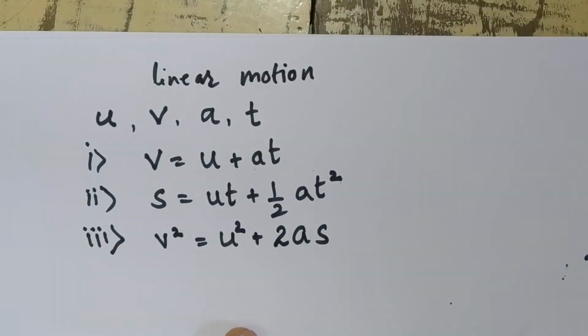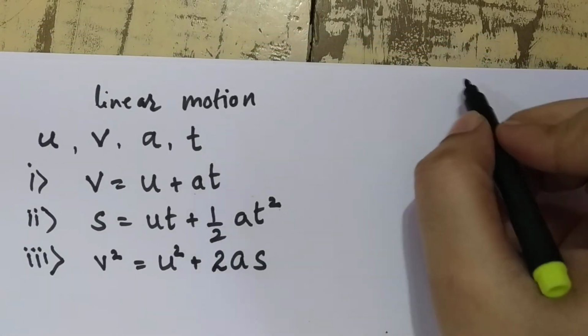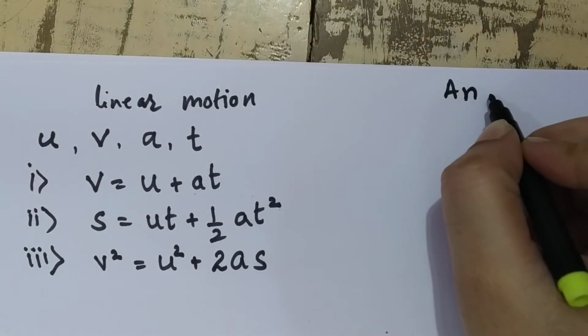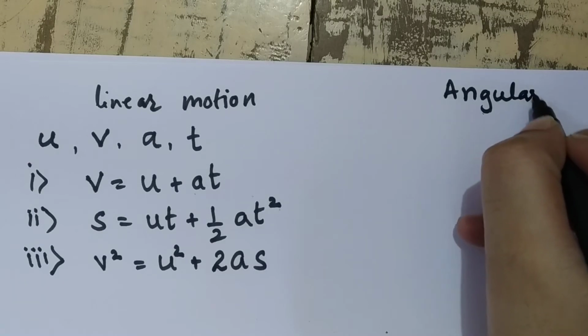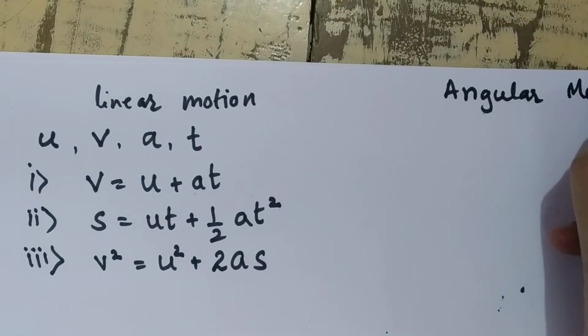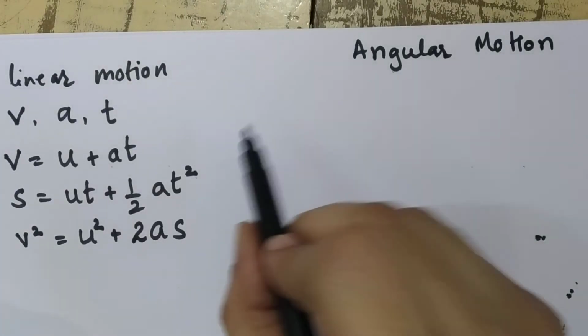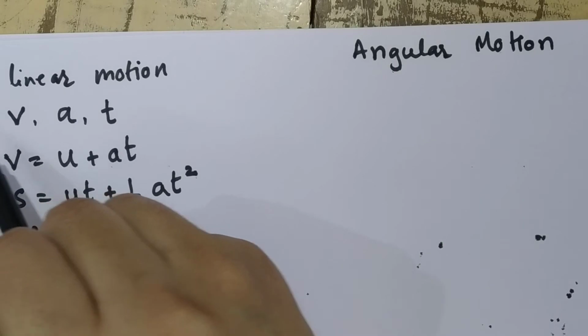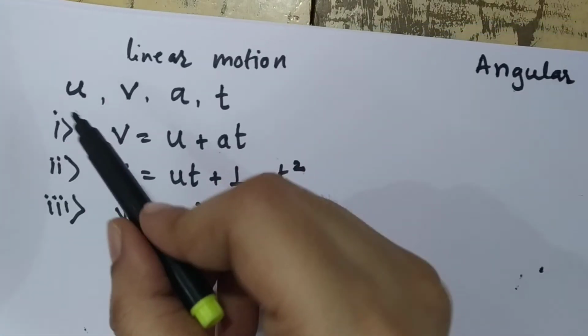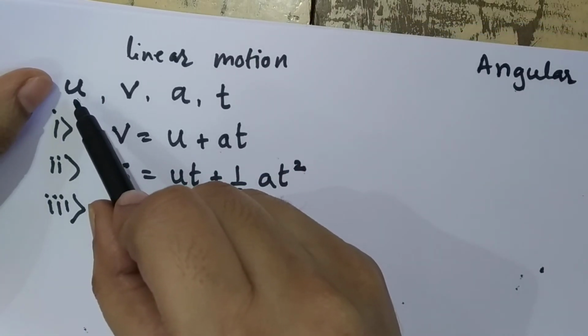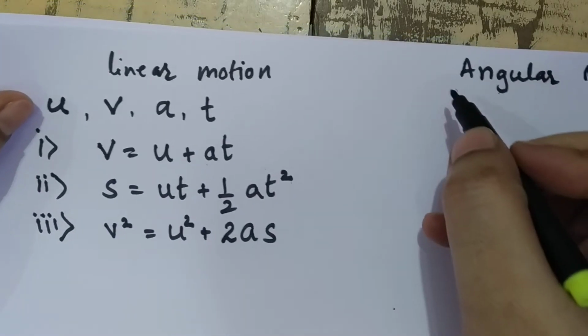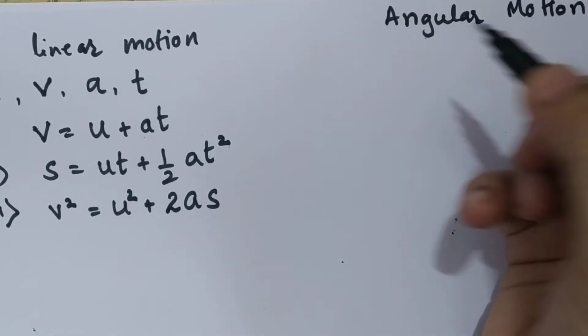Now let us write down the kinematical equation in angular motion. In angular motion, just like the starting velocity, which here is written by u, now we are denoting the angular velocity as omega.